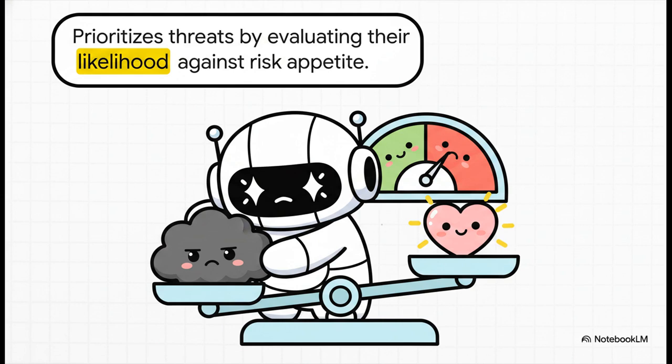Once identified, step 2 is assessment. This is where we prioritize our tactical defense. We evaluate the likelihood of an event occurring and then the potential impact it would have on the business. To make objective decisions, organizations will often quantify these factors into a risk matrix. We then compare that matrix against the organization's risk appetite. And that's really just the threshold of risk the executive leadership is willing to tolerate while they pursue their strategic goals.